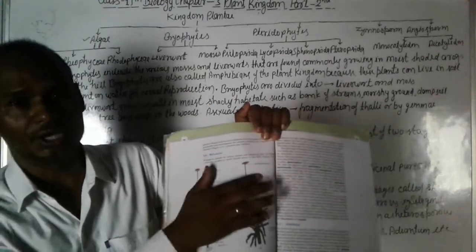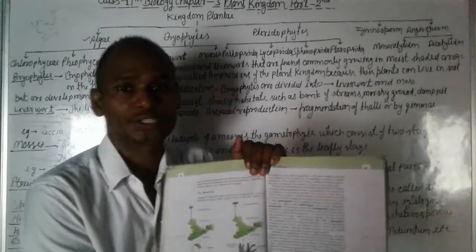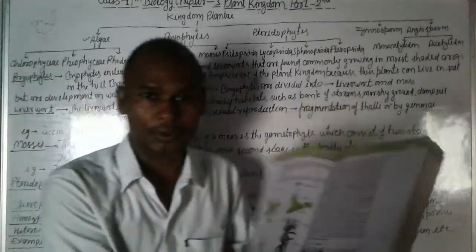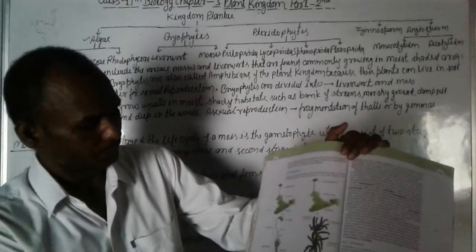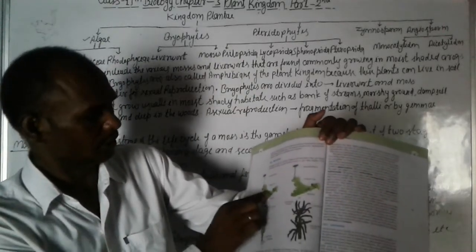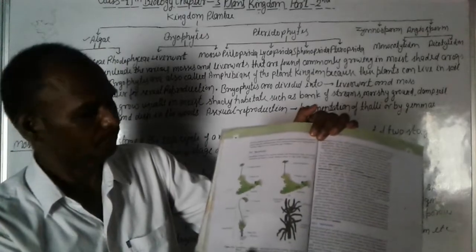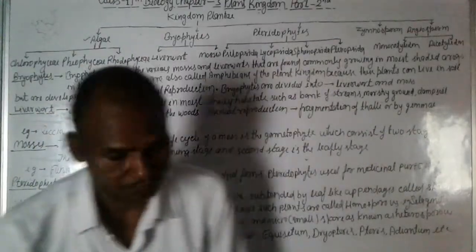So this is the reproduction of the bryophytes, and this plant is the Marchantia liverwort.